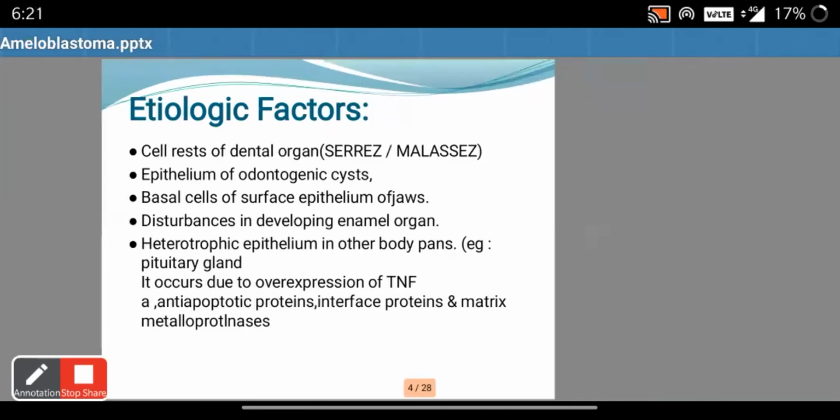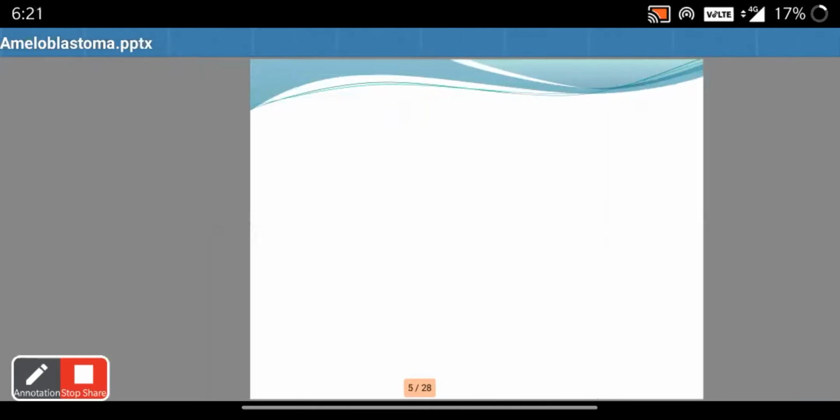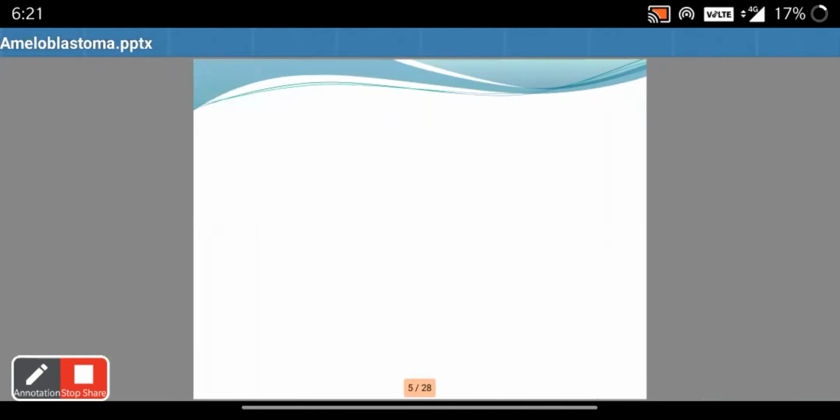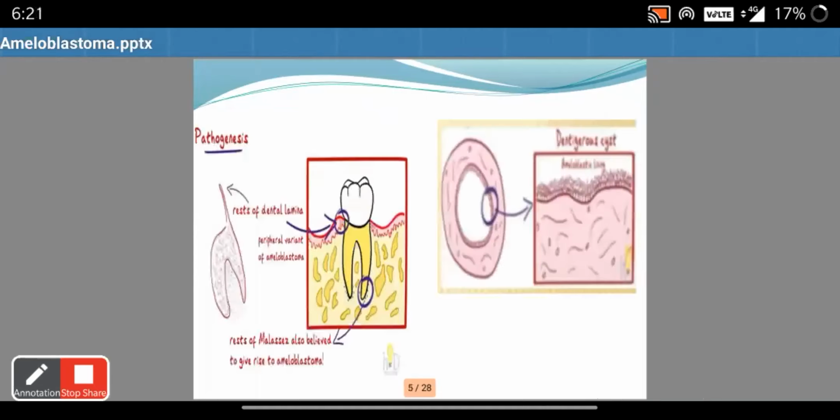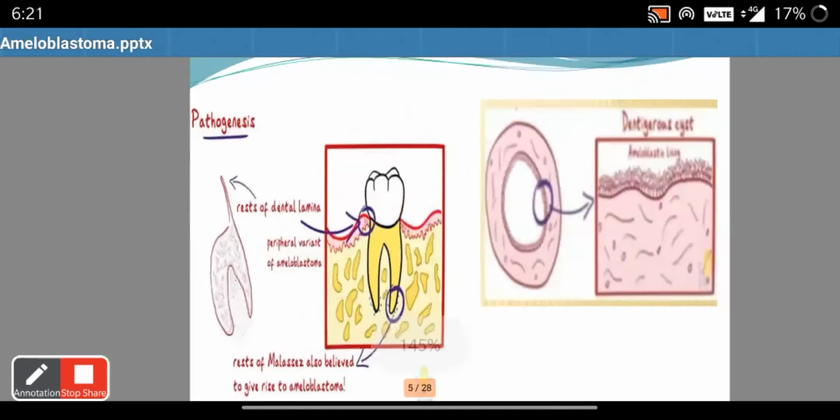So the pathogenesis is explained in this diagram. As you can see, ameloblastoma can develop from the lining of the dentigerous cyst. It can also develop from the cells of dental lamina.